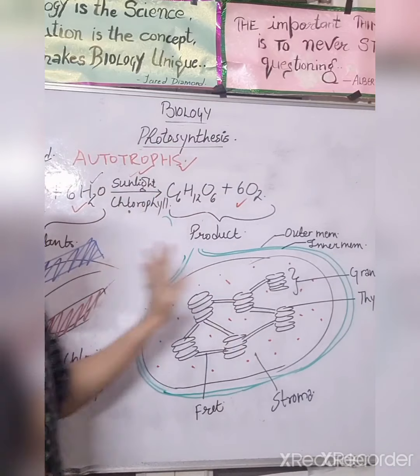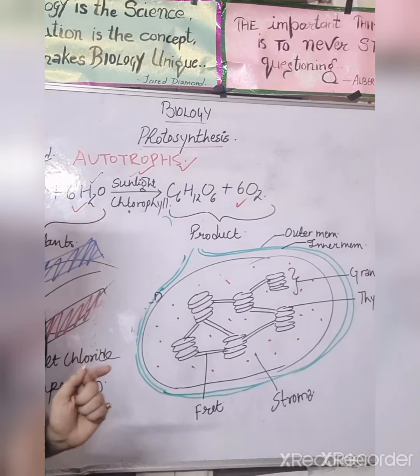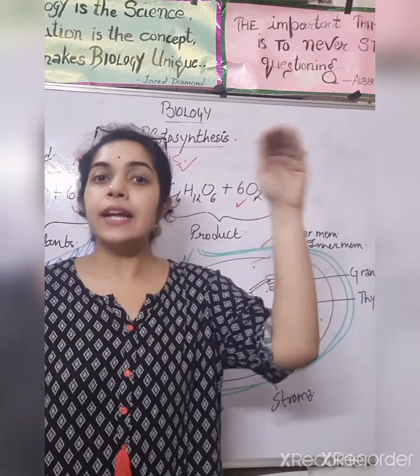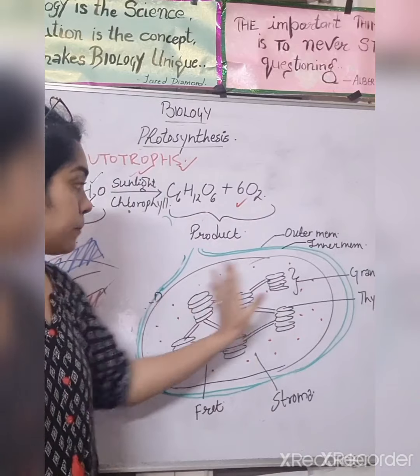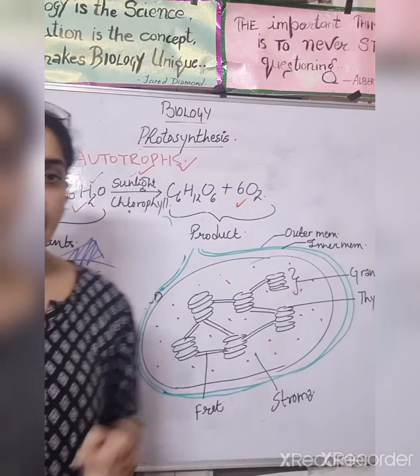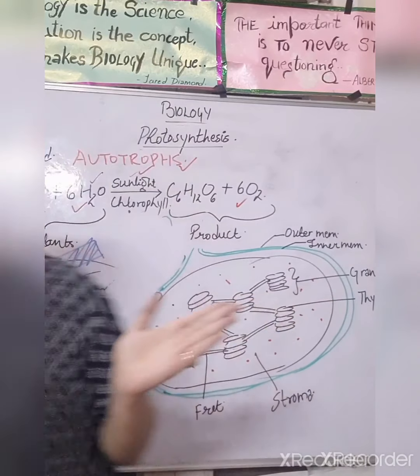Now we will see the structure of the chloroplast. There are two layers in the chloroplast, the inner layer and the outer layer. Then this is your granule. So understand it: imagine this is a book, right?